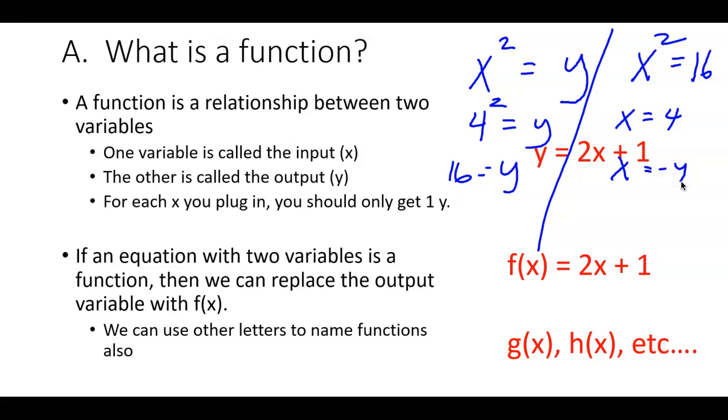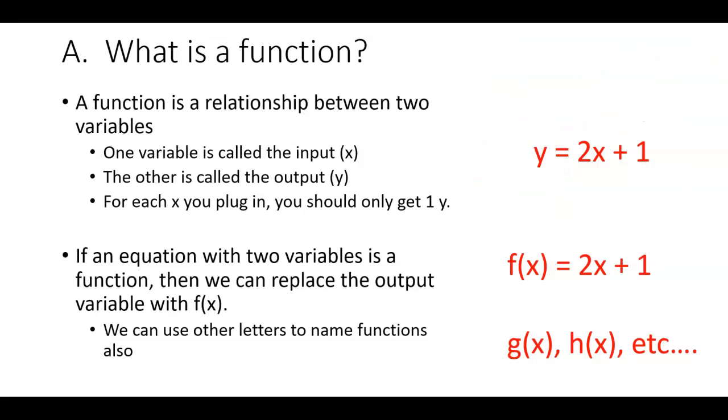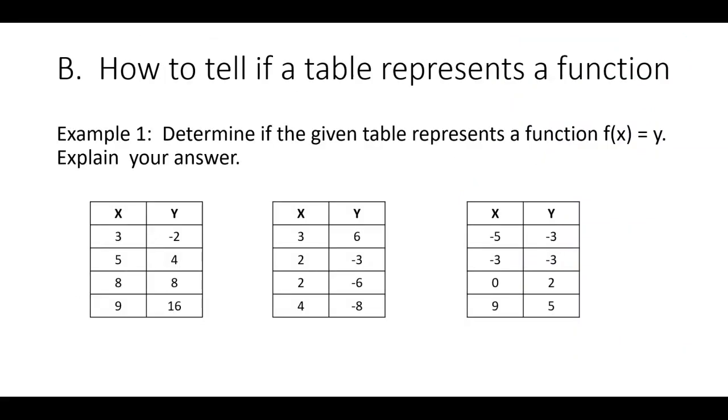So here's my point. Once again, leave the story behind. For every number you plug in for x, you should only get one number for y. But it doesn't work the other way. If you plug a number in for y, you can get 2 different answers for x. That's still a functional relationship, and that's because y is not supposed to be the input. X is supposed to be the input. So let's go ahead and look at an example here.